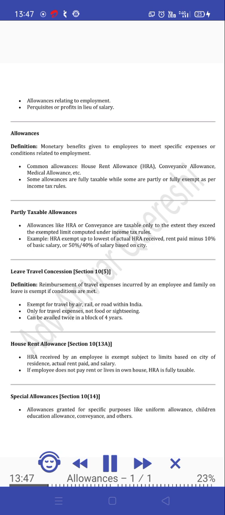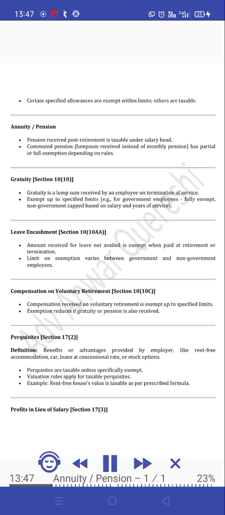Special allowances, Section 10(14). Allowances granted for specific purposes like uniform allowance, children education allowance, conveyance, and others. Certain specified allowances are exempt within limits. Others are taxable. Annuity pension: pension received post-retirement is taxable under the salary head. Commuted pension, a lump sum received instead of monthly pension, has partial or full exemption depending on rules.